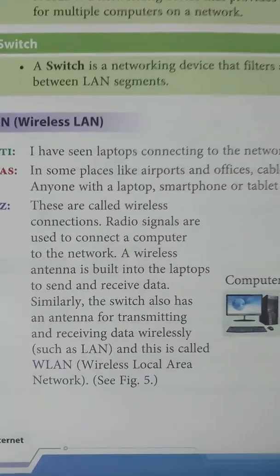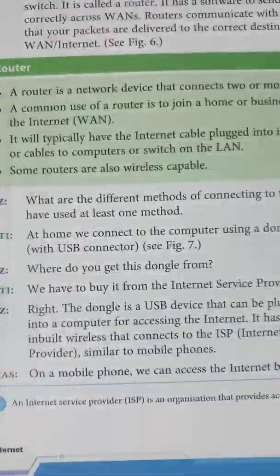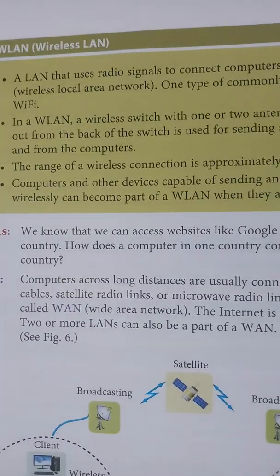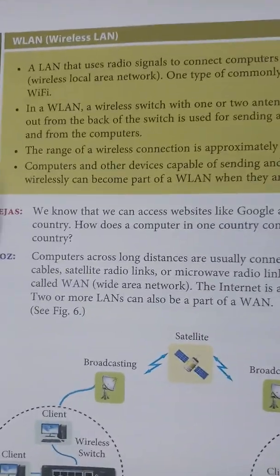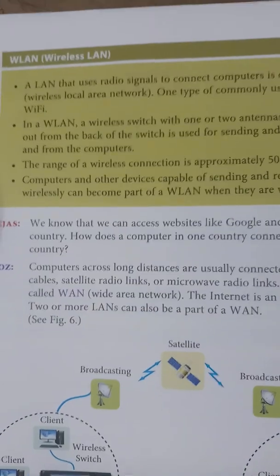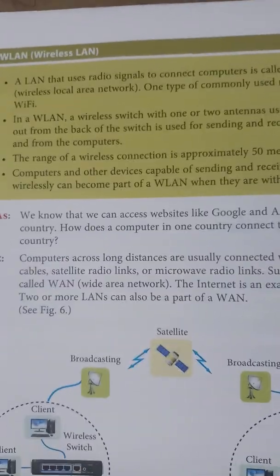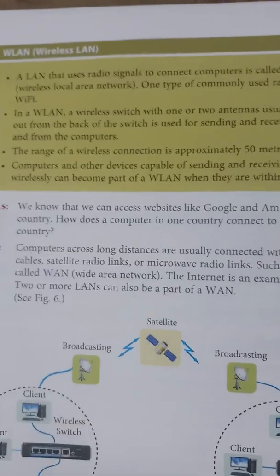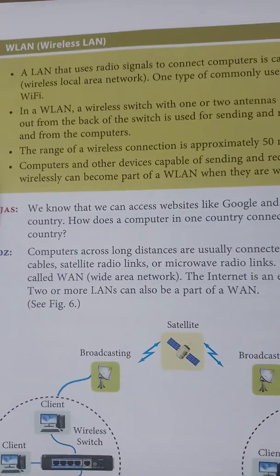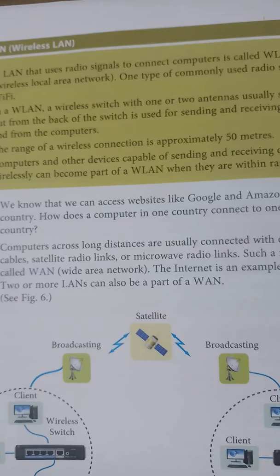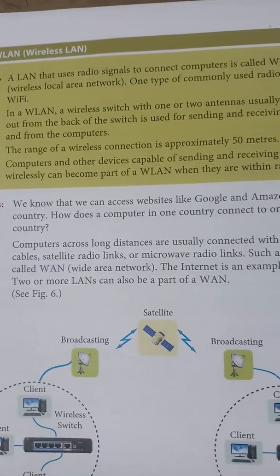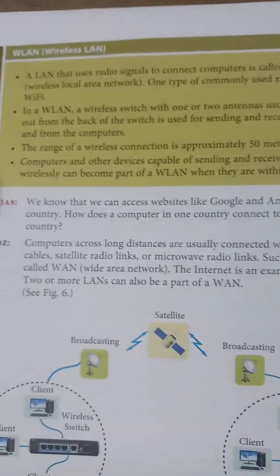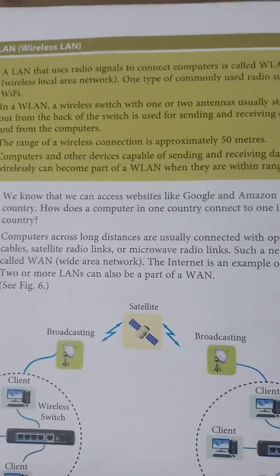WLAN stands for Wireless Local Area Network. A LAN that uses radio signals to connect computers is called a WLAN. One type of commonly used radio signal is Wi-Fi. In a WLAN, a wireless switch has one or two antennas, usually sticking out from the back of the switch, used for sending and receiving data to and from the computers.